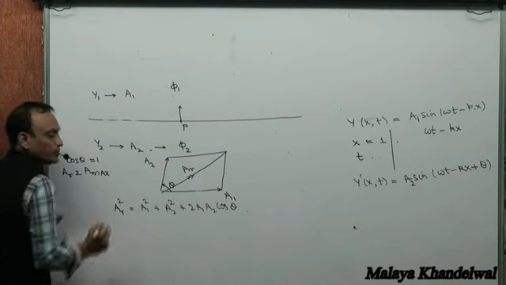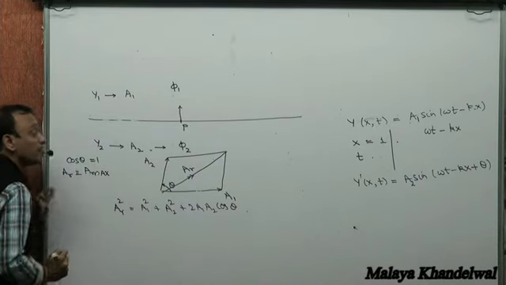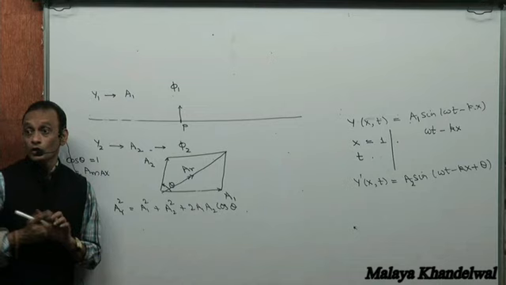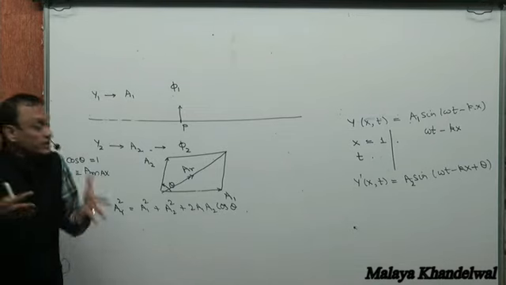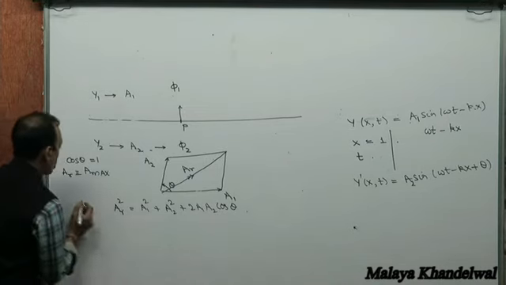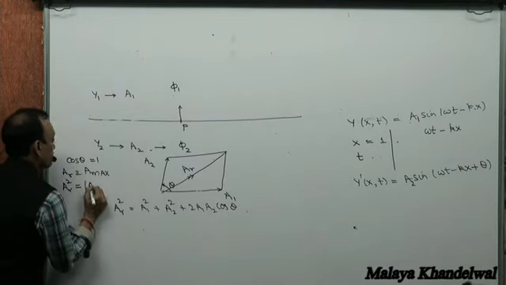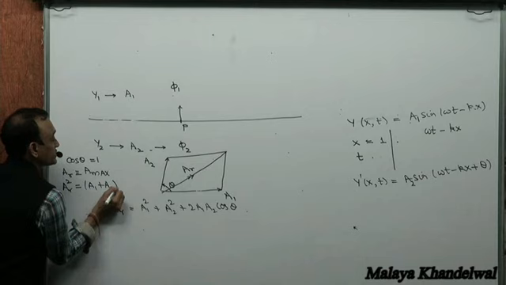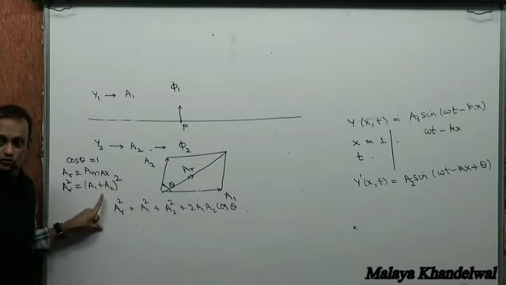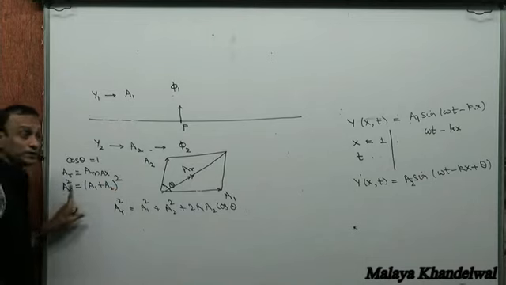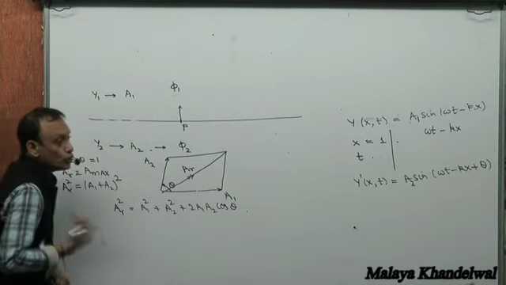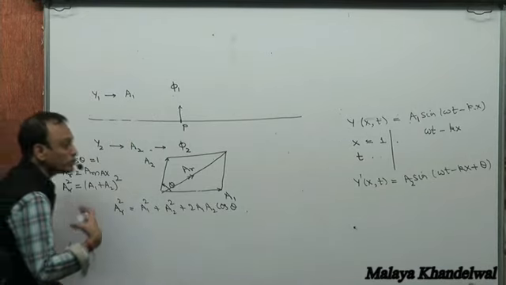And when this happens, when cos theta is 1, do you realize AR squared would be (A1 plus A2) whole squared? The two amplitudes have got added up. The resulting amplitude is the sum of the amplitudes of the two disturbances.